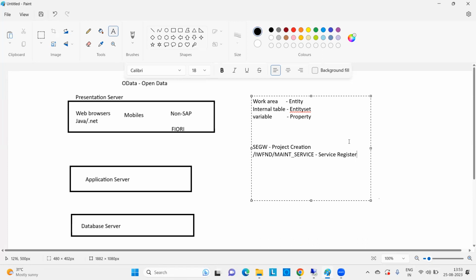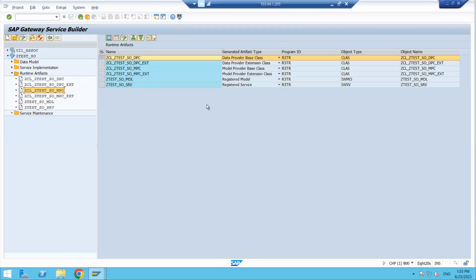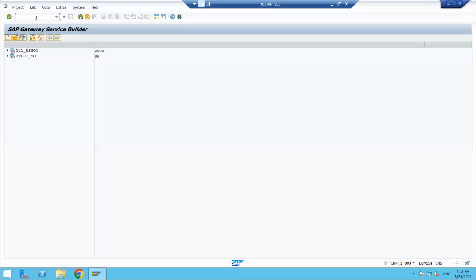I will let you know, so one by one we will go. First of all, execute the SEGW transaction. I am executing the SEGW transaction here.